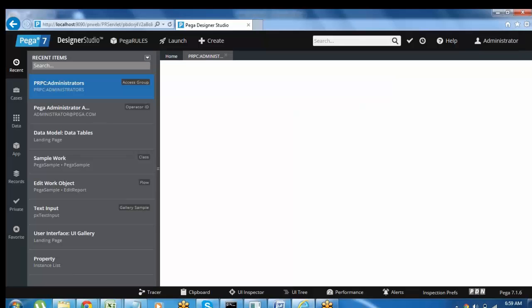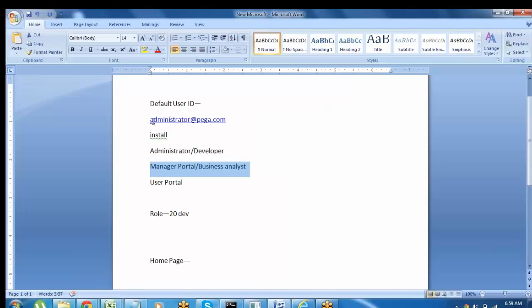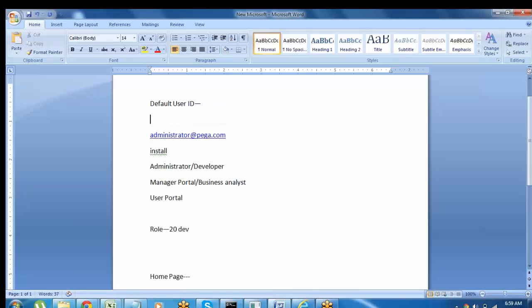So this current operator, see, a user ID is nothing but an operator ID in Pega. This user ID I'm saying, right, administrator@pega.com. In real time, we call it an operator ID, or we can also call it a user ID. Every developer will have a separate user ID. From the administrator, or from admin@application.com, they'll create a user ID for each and every developer, and they'll give different access to every developer.